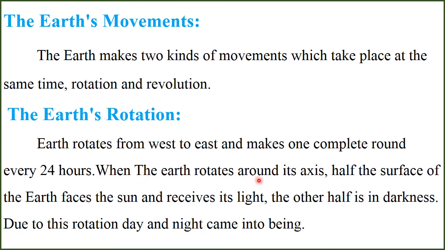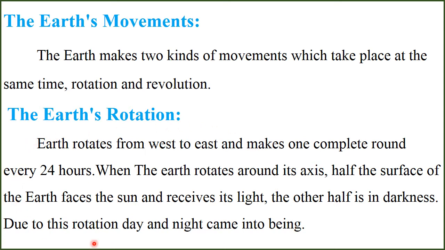When the earth rotates around its axis, half the surface of the earth faces the sun and receives its light. The other half is in darkness. Due to this rotation, day and night came into being.